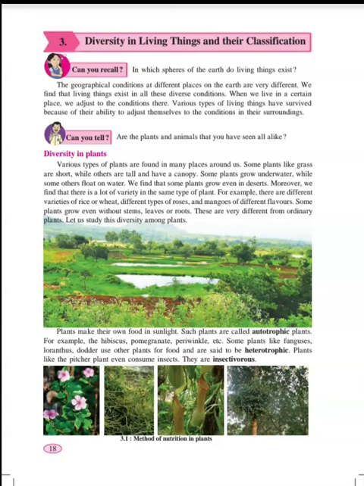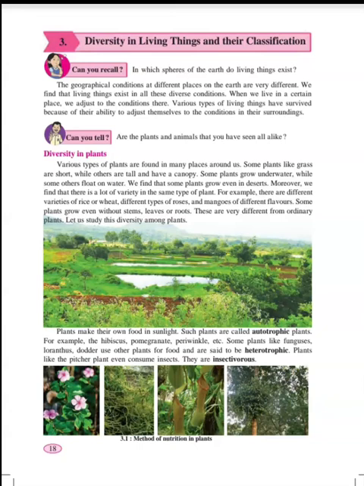Plants make their own food in sunlight. What is that process called? That process is called photosynthesis. Some plants are called autotrophic, whereas some plants are called heterotrophic, and the third type of plant is called insectivorous plant.